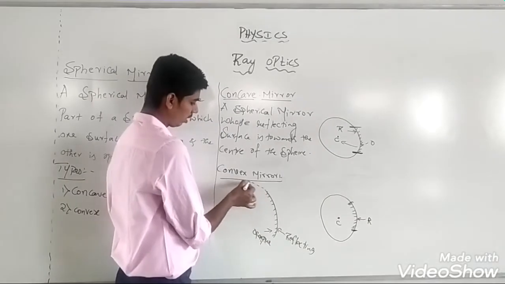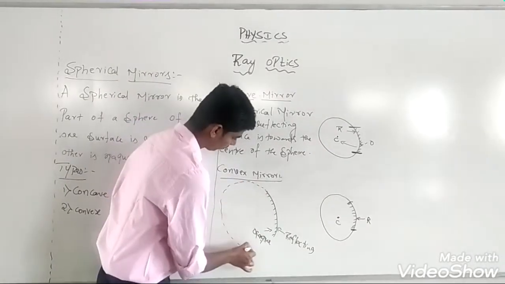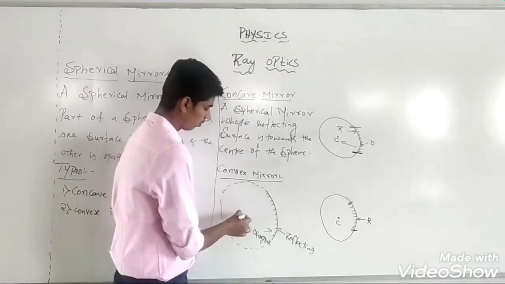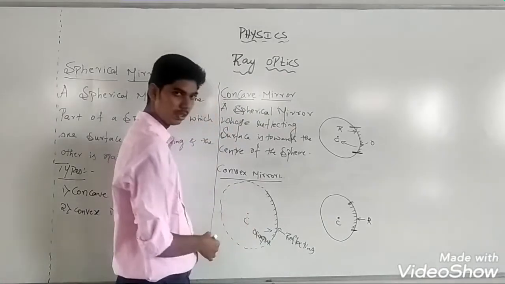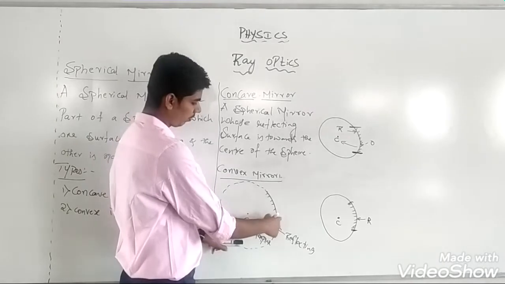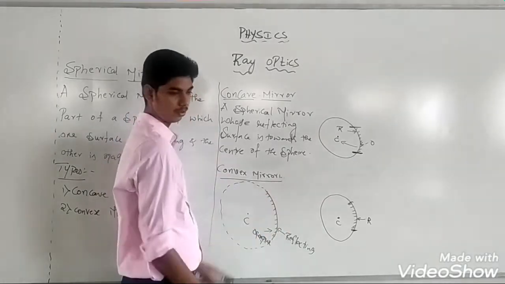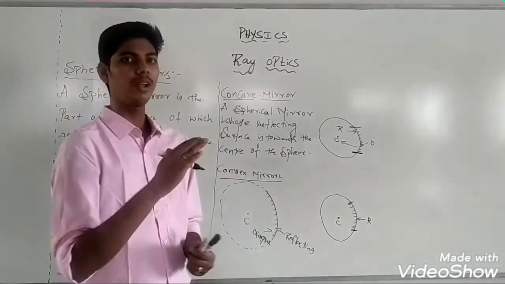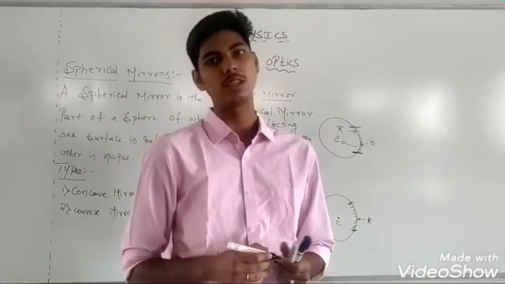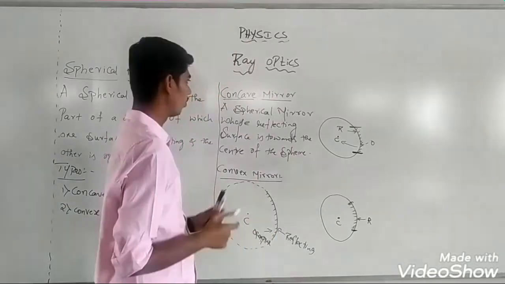See, if I construct an imaginary sphere here, this will be the imaginary sphere, and this will be the center of that sphere. See, the reflecting surface is away from the center of the sphere. Such a mirror whose reflecting surface is away from the center of the sphere is called a convex mirror.